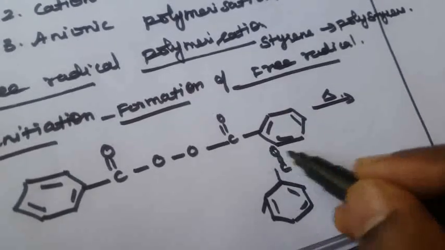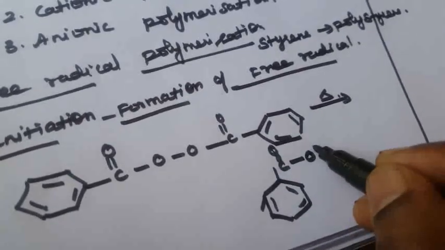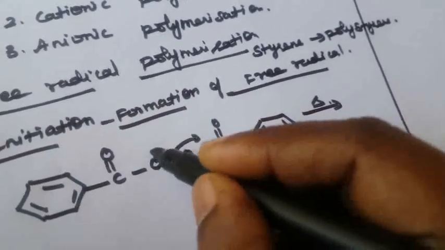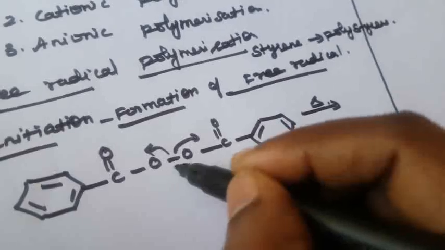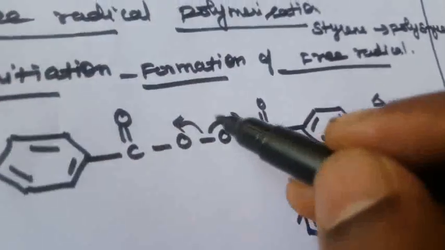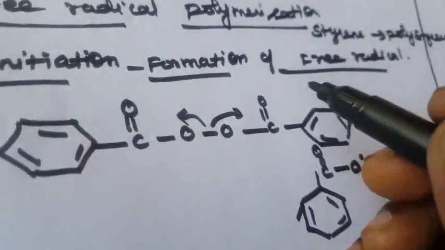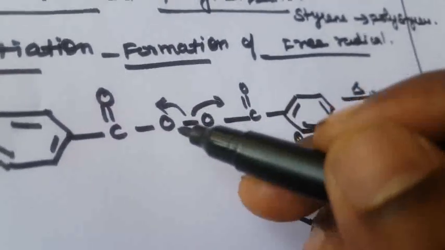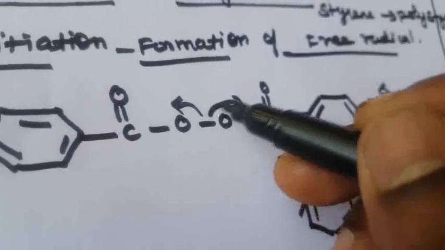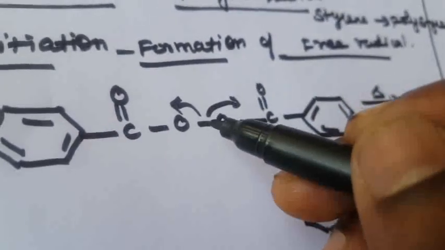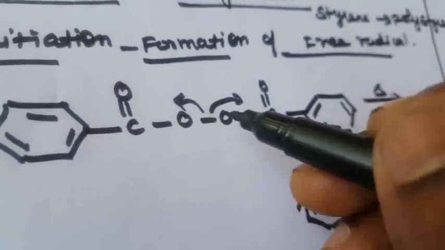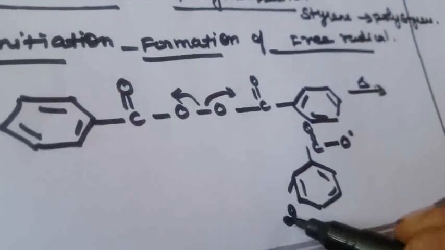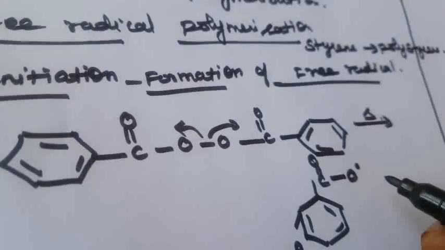C double bond O dot. Okay, so that is the bond that breaks. This is the covalent bond. Here each atom gets one electron, a free radical. What is a free radical? It is the free electron present on each atom. This is homolytic cleavage, so each electron is retained by its respective atom. So two molecules of ions will be formed, that is the benzoxylate ion.